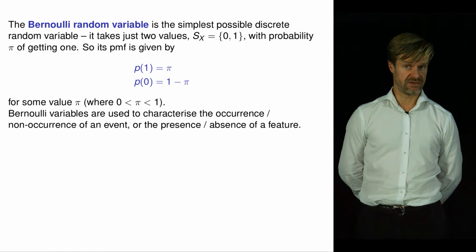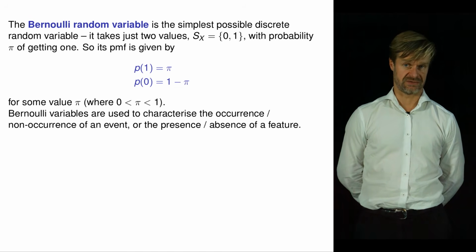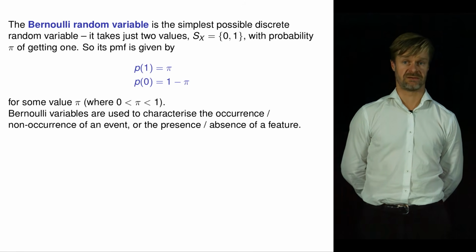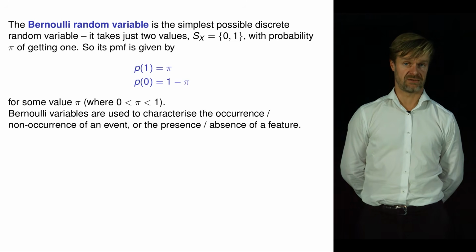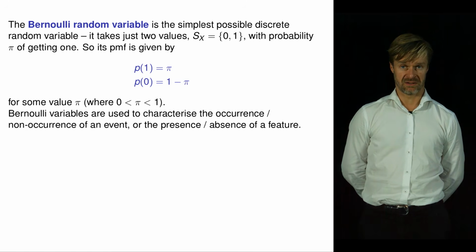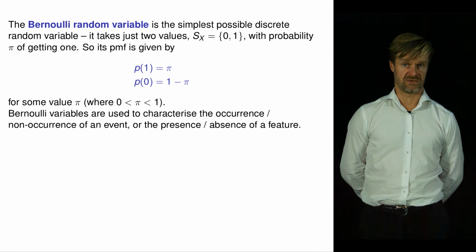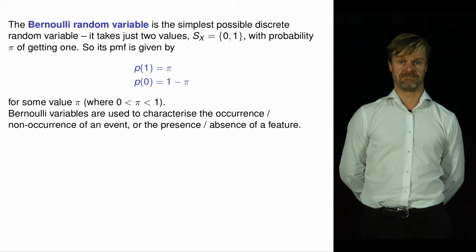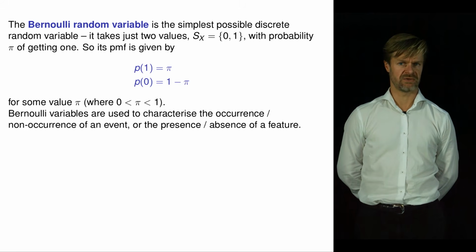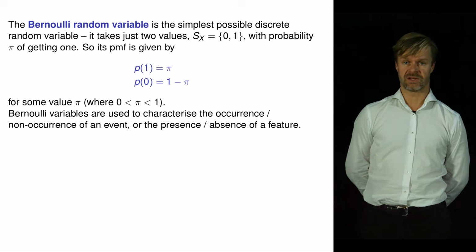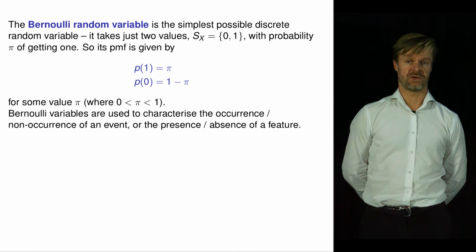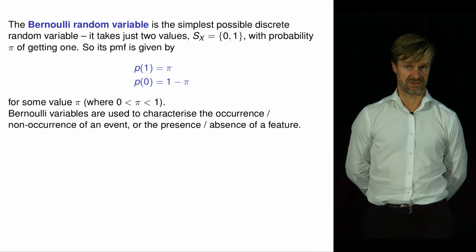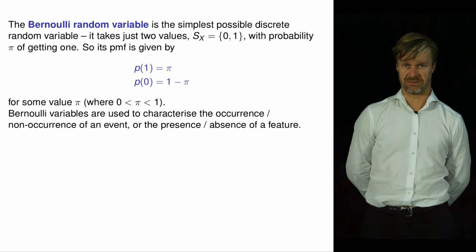When I'm writing pi there, I'm not talking about the value in a circle. Don't think about the 3.14 thing from circles. I'm just using pi to represent a parameter of the Bernoulli distribution, for the probability of getting a 1. The reason I'm using pi is because when we're talking about random variables with some unknown value, some parameter in them, we commonly use Greek letters for it. And I'm using the Greek letter pi because that's Greek for p, for probability.